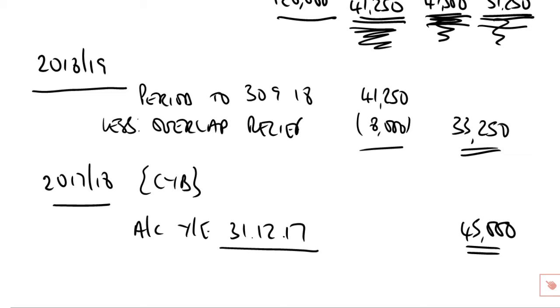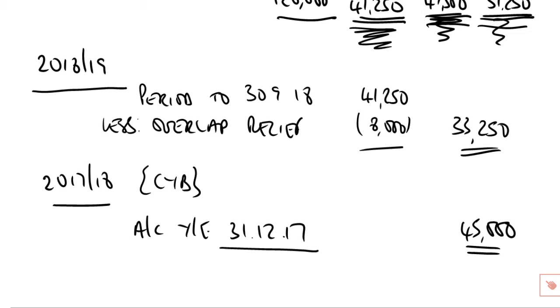Once done, and only once done, can we then take each partner's individual figure of profit and, using the relevant basis of assessment for each partner, CYB for a normal continuing partner, opening year's rules for a new partner, and closing year rules for an old partner, one that leaves the partnership. That allows us to work every assessment for every partner for any tax year, for any situation that we might have to deal with. So no matter what's happening in the partnership, no matter how many partners, what the level of profits, you can now work out the assessment for each and every partner.